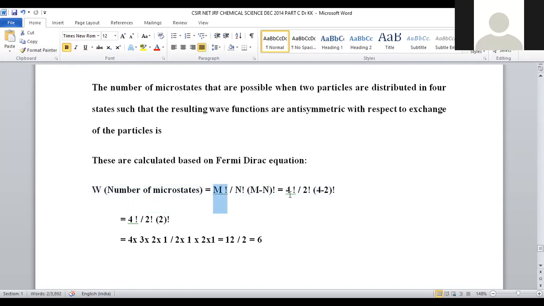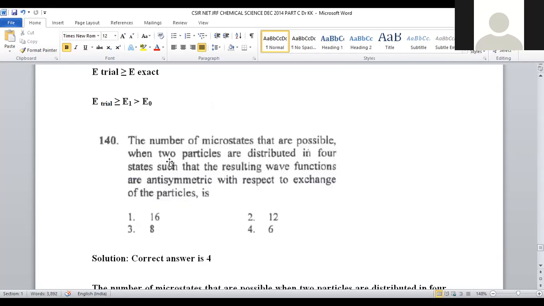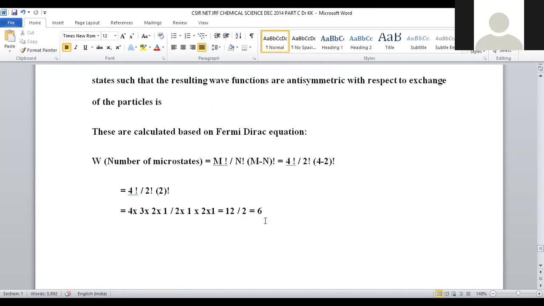How many probable orientations do we have? 4 probable orientations are there within the problem, so you can substitute M as 4 factorial. N is nothing but how many atoms are participating here. 2 particles are mentioned within the problem, so 2 factorial into 4 minus 2 factorial. 4 minus 2 will be 2, right? So 4 factorial by 2 factorial into 2 factorial.